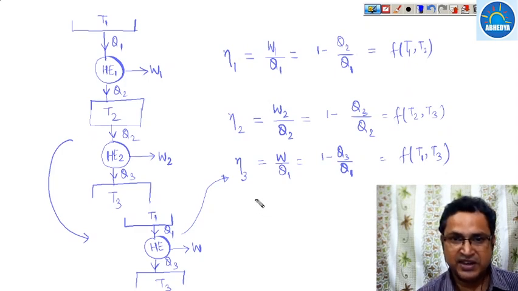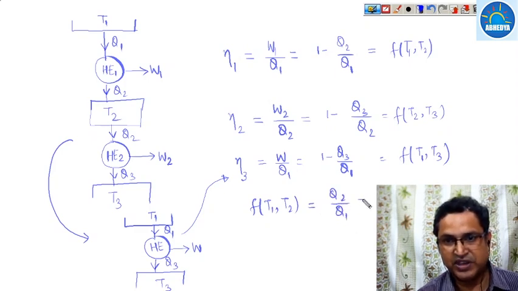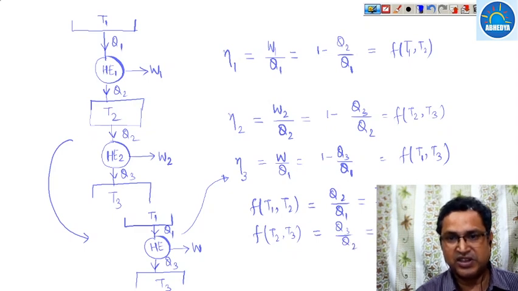So the function of T1 and T2 is the function of Q2 upon Q1, which can be taken as T2 upon T1. Similarly, the function of T2 and T3 is Q3 upon Q2, which is equal to T3 upon T2. So the overall function will be the multiplication of these two.